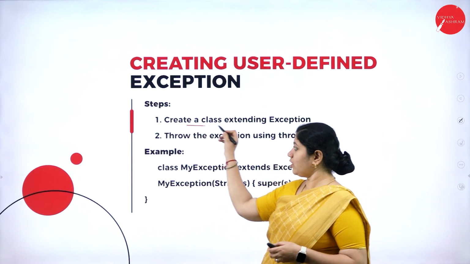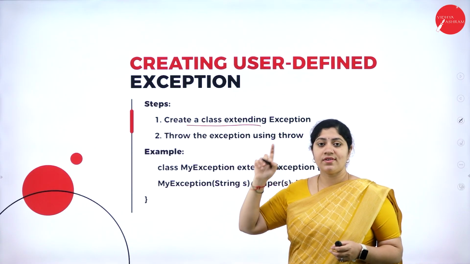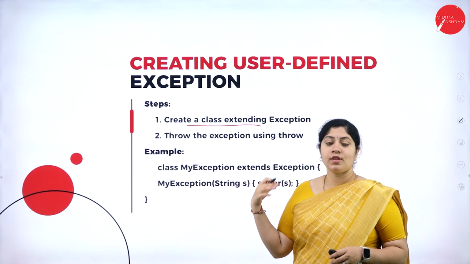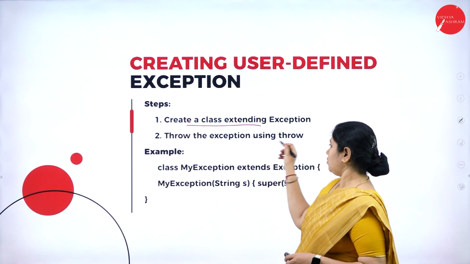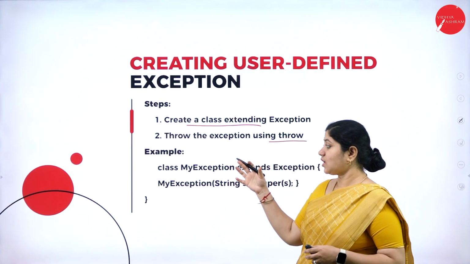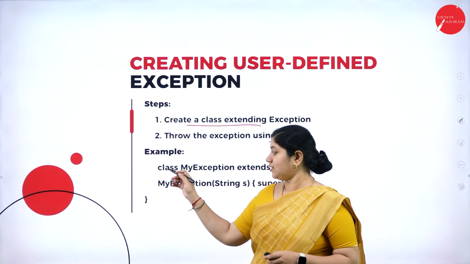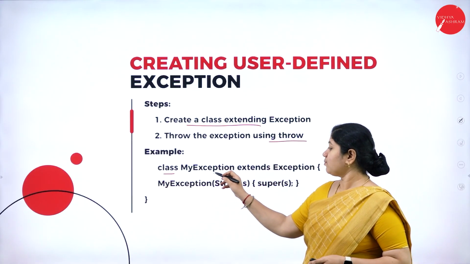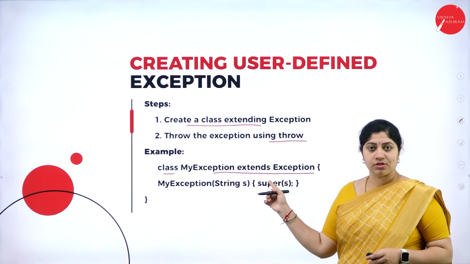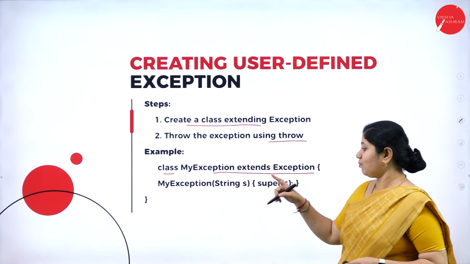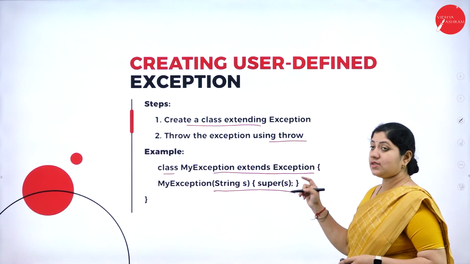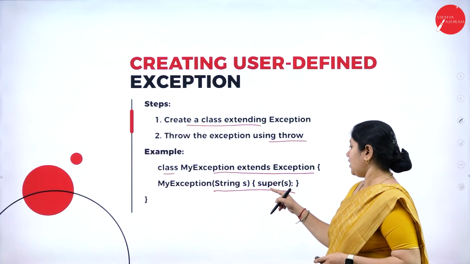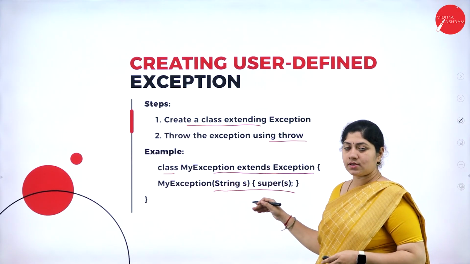The first thing a user has to do is create a class extending Exception, and next he can throw the exception using the throw keyword. So let's understand this with an example. Here I am considering a class extending Exception. So class MyException extends Exception. This is my class name, followed by what that extended exception is. So MyException(String s) and super(s). So this is the case.